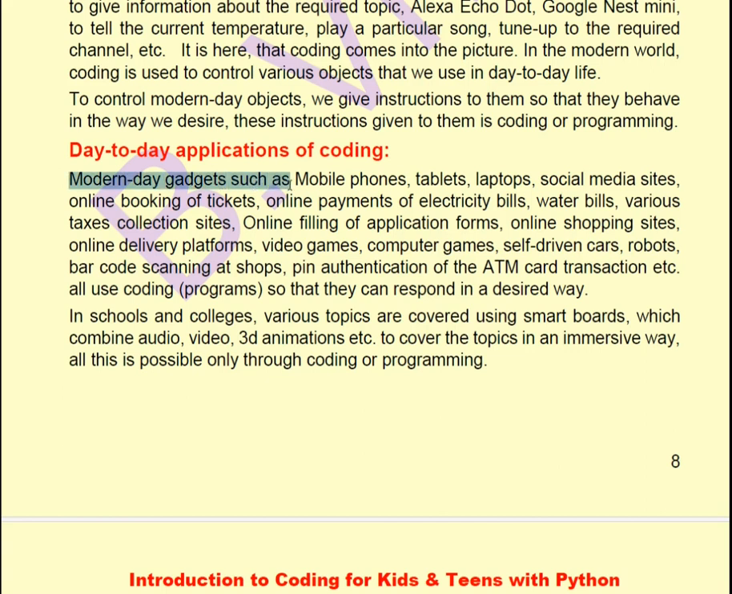Modern day gadgets such as mobile phones, tablets, laptops, social media sites, online booking of tickets, online payment of electricity bill, water bill, various taxes, tax collection sites, online filling of application forms, online shopping sites, online delivery platforms, video games, computer-based games, self-driven cars, robots, barcode scanning at shops, PIN authentication of ATM card transactions, etc. all use coding so that they can respond in a desired way.